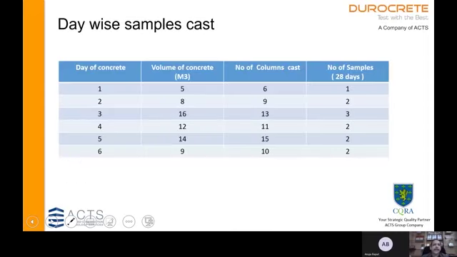This is the day-wise casting of samples. On day 1, we are having 5 cubic meters of concrete. We are casting 6 columns, so we cast only 1 sample. On day 2, we are having 8 cubic meters, so we cast 2 samples for 28 days. On day 3, we are casting 3 samples because it is 16 cubic meters of concrete. And on day 4, 5, and 6, we are casting 2 samples each for 28 days.